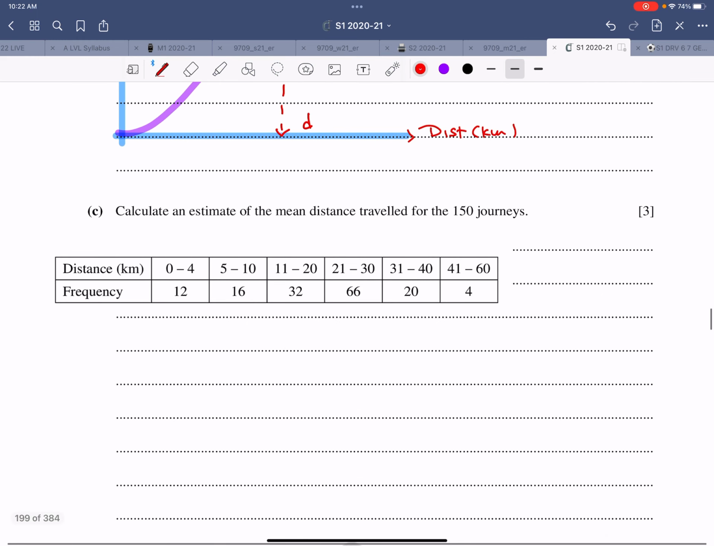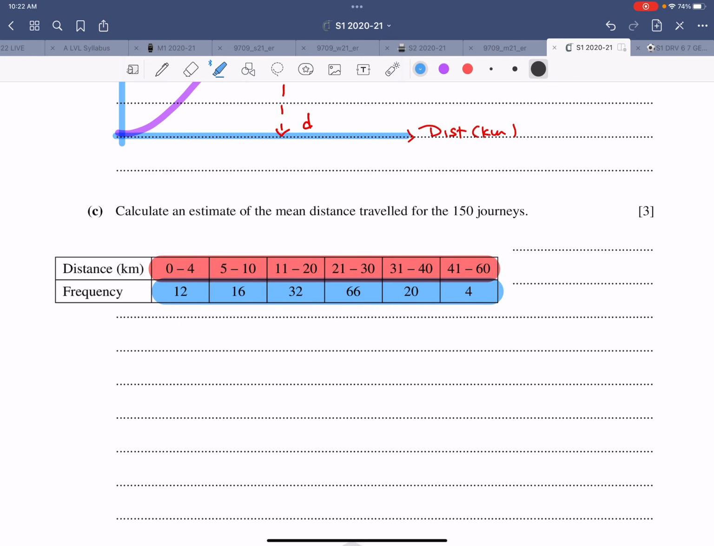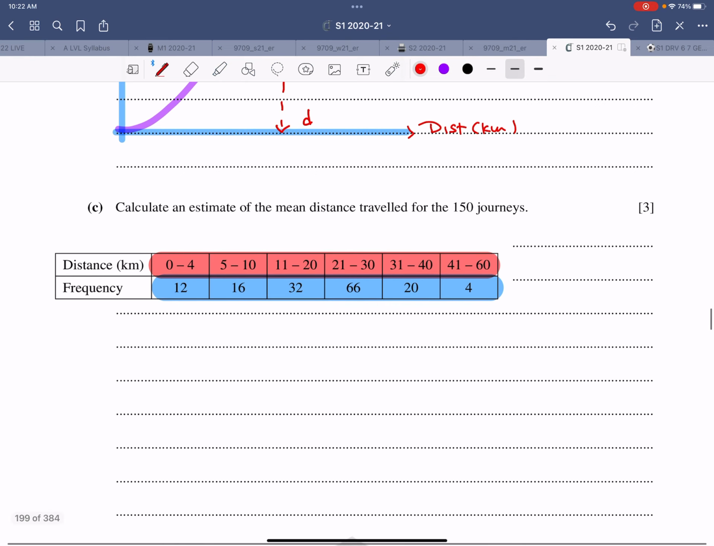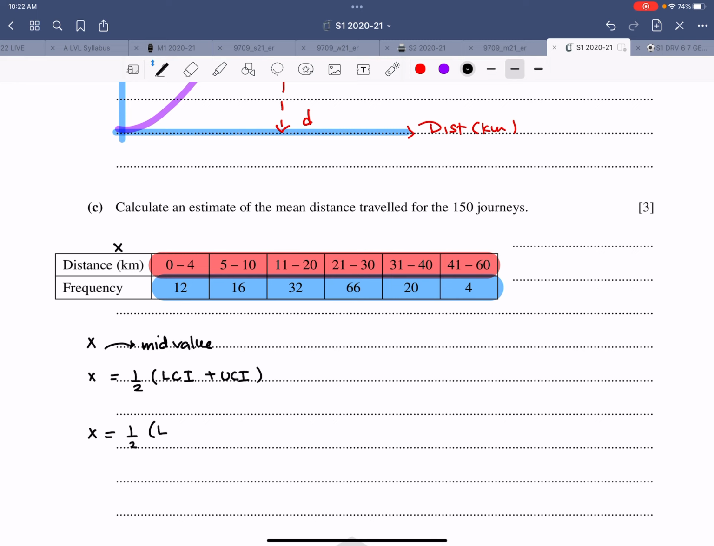Calculate an estimate of the mean distance traveled for 150 journeys. This table I have copy pasted from there, so it's given like this. This is distance. So this time I need the mid value. Now remember this thing, the mid value is x. So let me write x over here. X is halfway between the lower class interval and upper class interval. X is also halfway between the lower class boundary and upper class boundary.